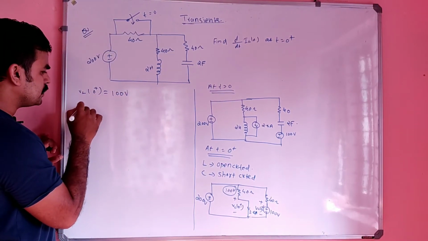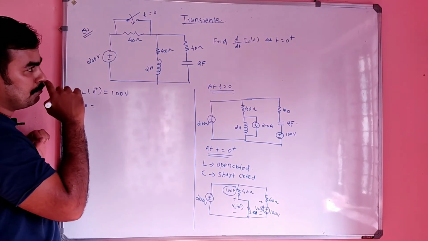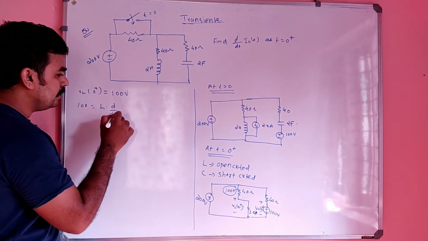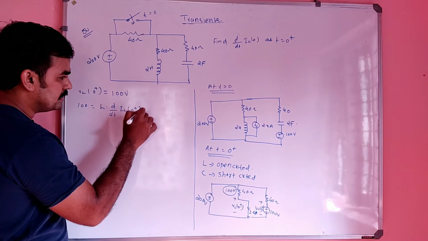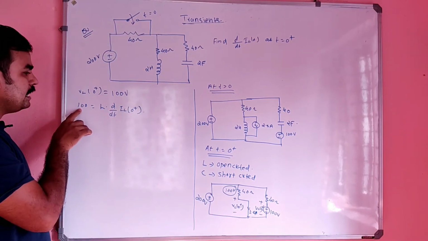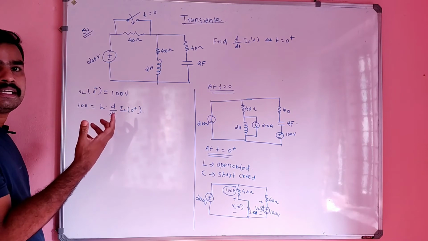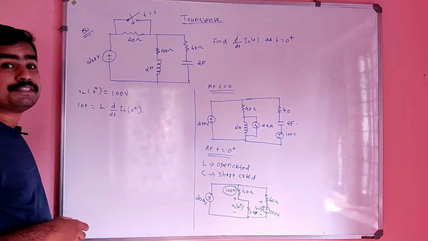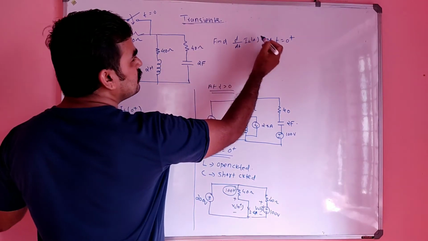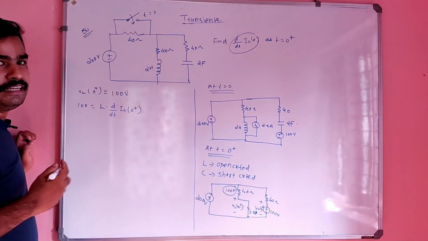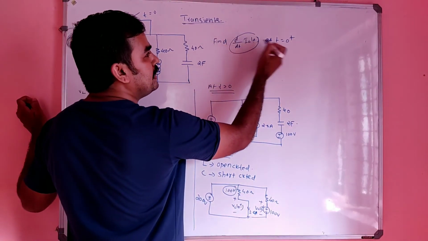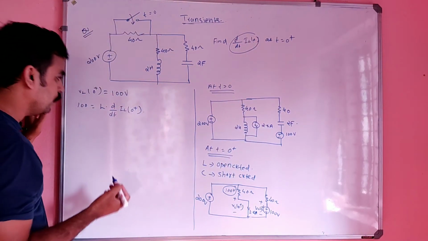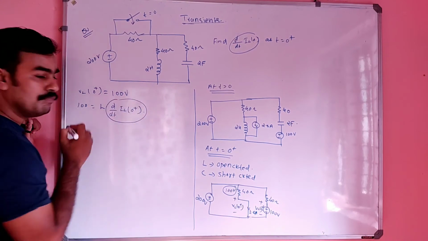And this VL of 0 plus, beta, is nothing but the inductor voltage, which I can write like L into d by dt of IL of 0 plus. This is correct or wrong? VL is nothing but 100. Voltage across the inductor is V is equal to L into d by dt, right? So 100 will be equal to L into d by dt of IL of 0 plus. We have to find d by dt of IL of t at t is equal to 0, means d by dt of IL of 0 plus, right? That is the meaning. So we have to find only this.